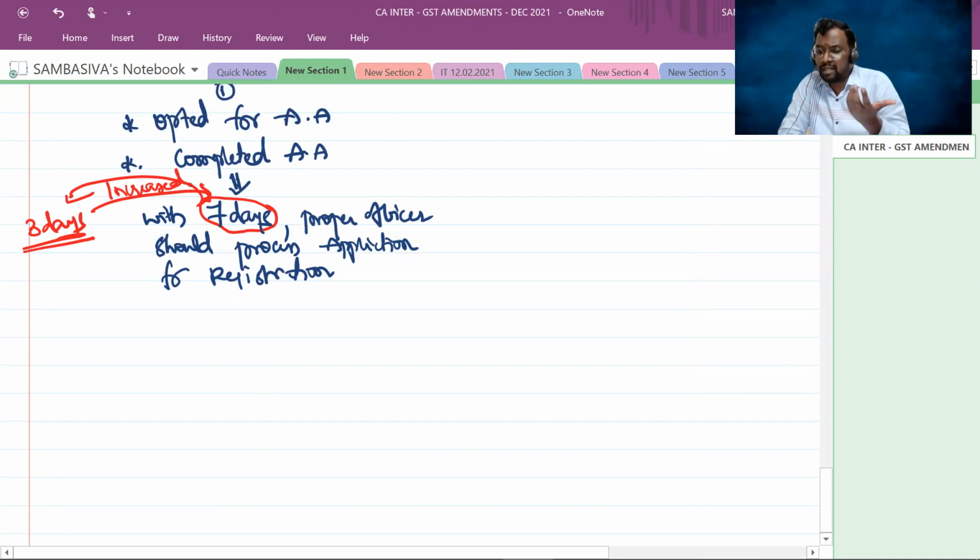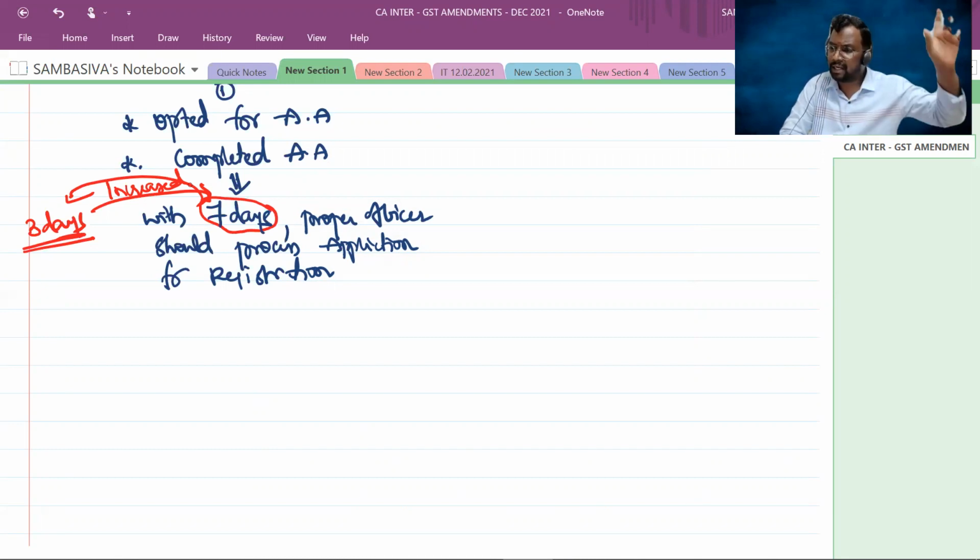So when you opted for Aadhaar authentication and completed it and submitted all the documents necessary for registration, all of them are found to be correct and in order, and there is no requirement of physical verification of the premises by the proper officer, then within 7 days that proper officer should process your application for registration and should allot the certificate of registration. Sir, what if the proper officer does not allot me that certificate of registration within a period of 7 days? Then the deemed registration provisions are applicable as they are. You can take a deeming fiction that you have been allotted the certificate of registration by the proper officer. That is kept as it is, with no change in it. Right, sir? This is the first amendment.